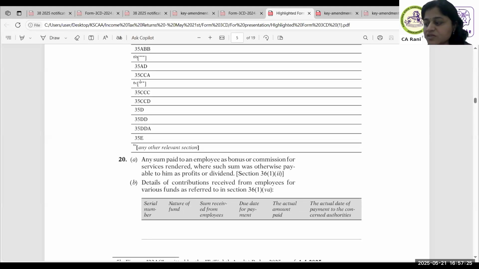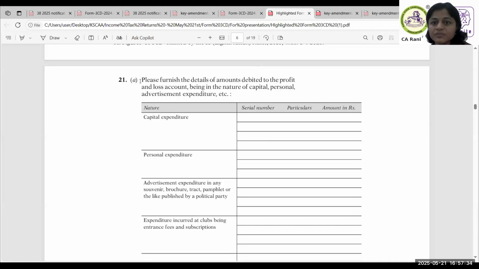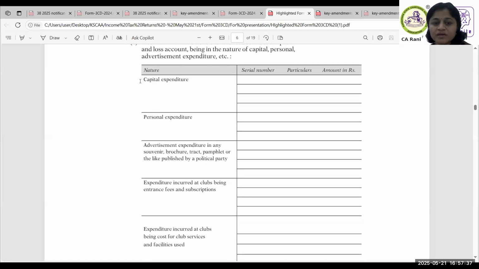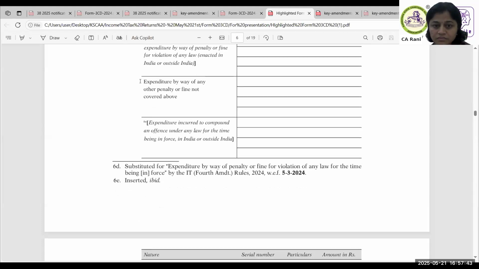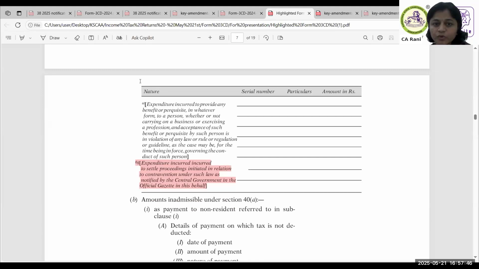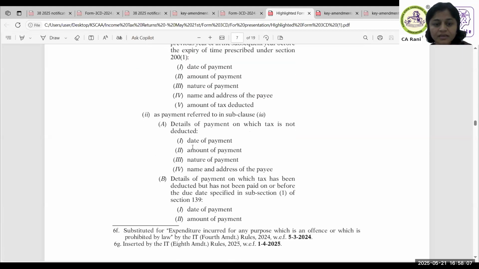Then next we saw that there is an amendment in clause 21. This is basically section 37. So if you see here, after this perquisite reporting, there is expenditure incurred to settle proceedings initiated in relation to the contravention under such law as may be notified. So as per the notification, those four Acts we saw: the Depositories Act, Competition Act, SEBI Act, and Securities Contract Regulation Act.